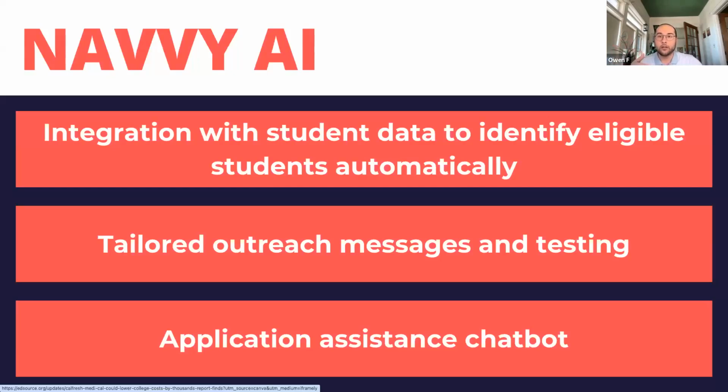The system doesn't just leave that student hanging and say, go apply for SNAP on your own. It provides nudges and prompts to help the student through the process of applying. So if a student hasn't applied after a couple weeks, the system is able to follow up and see if they're encountering any issues or having difficulties with documents. This is fueled by an AI-driven chatbot feature that integrates directly over the web with the student, but also through SMS and email messaging.